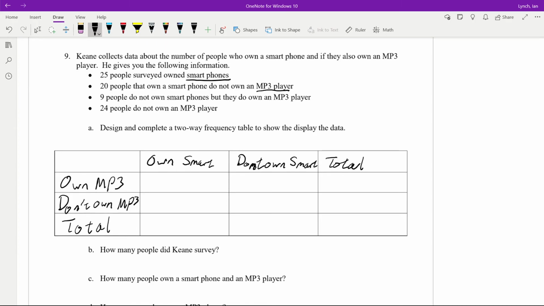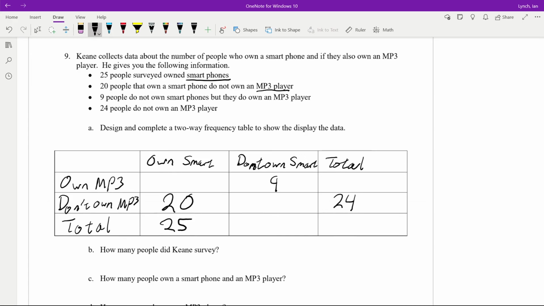Alright, so 25 people surveyed owned smartphones. So total owned smartphone is 25. 20 people that own a smartphone, so we're in this column, do not own an MP3 player. So here we've got 20, where it goes own a smartphone and doesn't own an MP3. 9 people who do not own smartphones, but they do own an MP3 player. So out of the don't own a smartphone, but do own an MP3, there is 9 people there. And then people who don't own an MP3 player, total is 24.